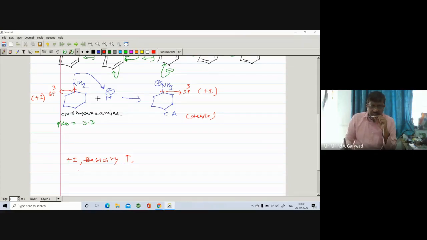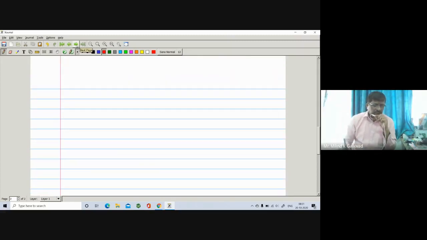And if there is a minus I effect, in that case the basicity gets decreased. So from this we can make such a statement, right? So here is your example. We compare the basicity of aniline and cyclohexane carboxylic acid. This may be asked separately, or they will also compare them.